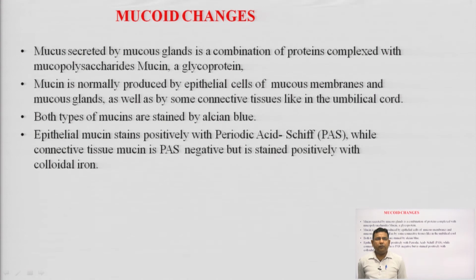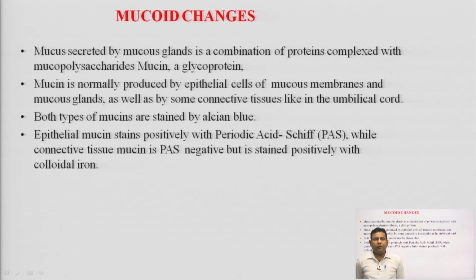Mucin is normally produced by epithelial cells of mucous membrane and mucus glands, as well as by some connective tissues like in the umbilical cord.